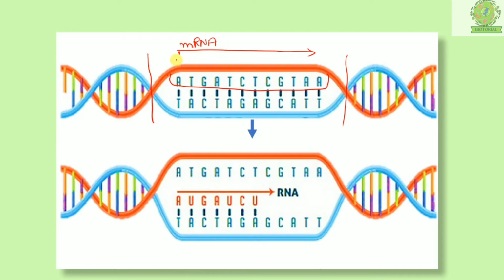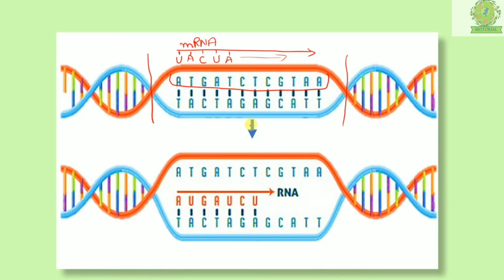So here for A, it is going to be uracil, because in RNA, thymine is normally replaced with uracil. And for T, here we have A, for G we have C, and for A we have again U, for T we have A, and it goes on like this. Okay, so now do I have the same information that we had on this red strand? No, we have the complementary information over here. Here we had A, T, G, A, but now here we have U, A, C, U, A, and so on.